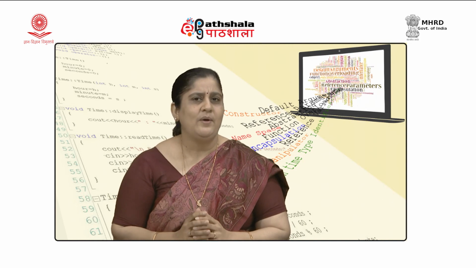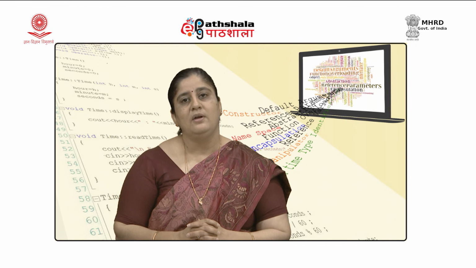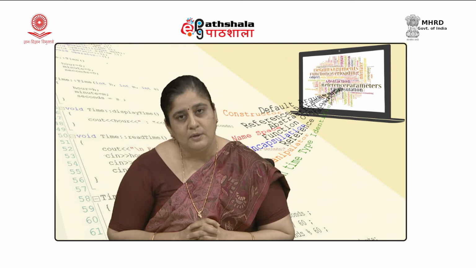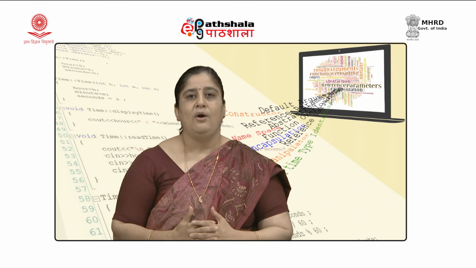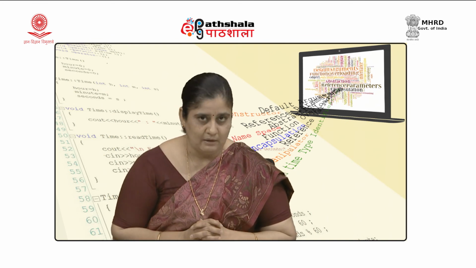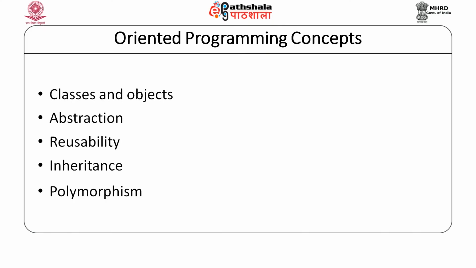So, let us try to have a broad understanding of elements of object oriented programming, that is the basic concepts of object oriented programming. We will touch upon the object oriented concepts such as classes and objects, abstraction, reusability, inheritance and polymorphism.